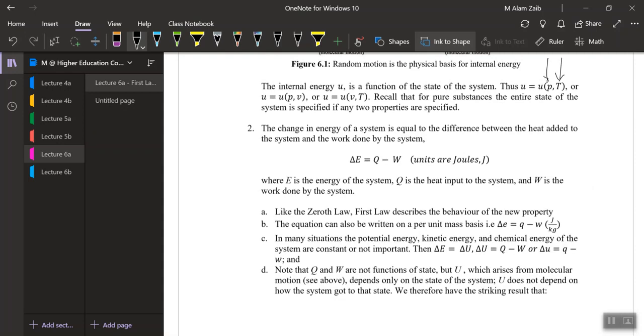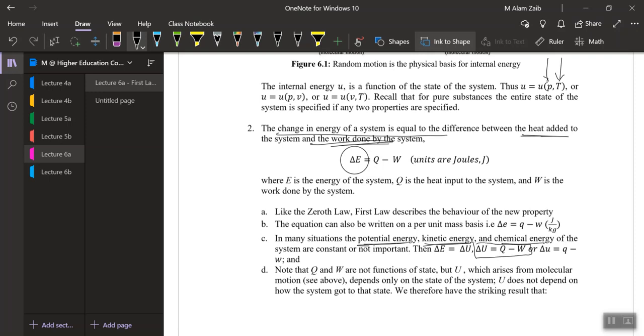So what does the first law of thermodynamics say? The change in energy of the system is equal to the difference between the heat supplied and the work done. For a control mass system, we do not have potential energy, kinetic energy, or chemical energy, so we are only restricting ourselves to internal energy.